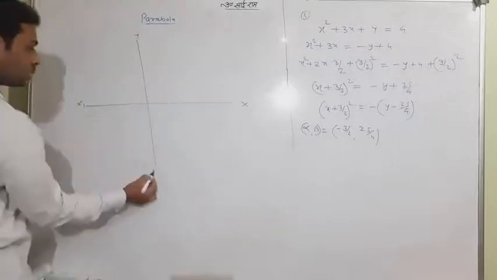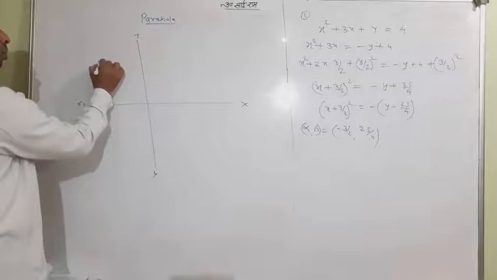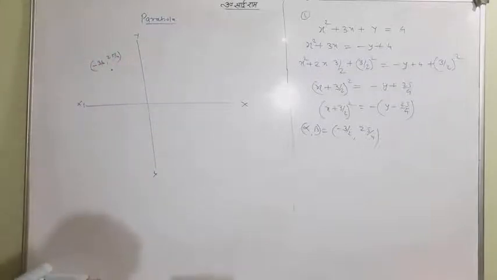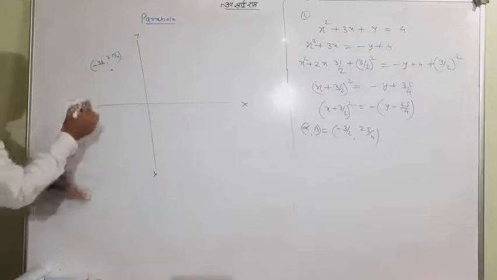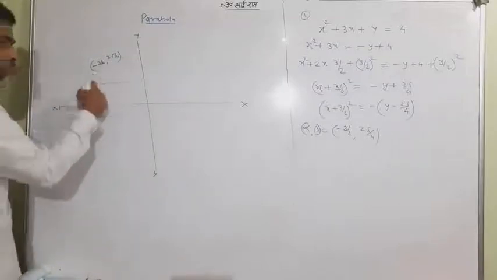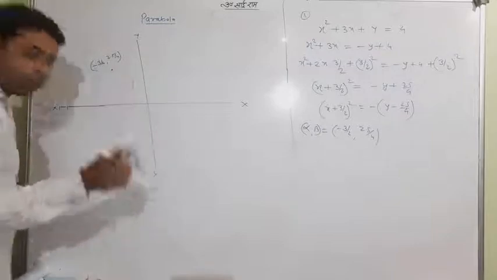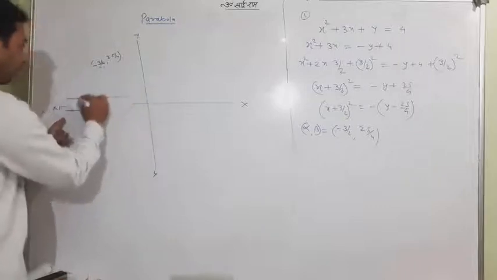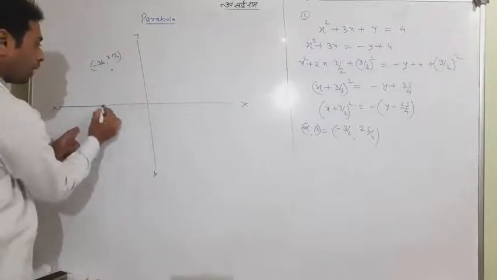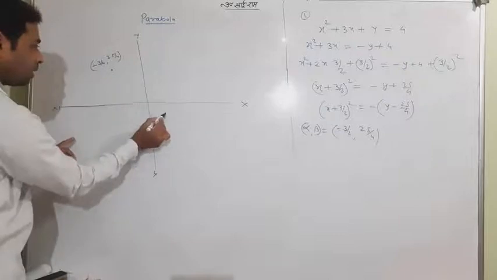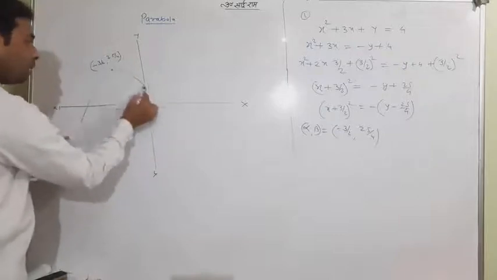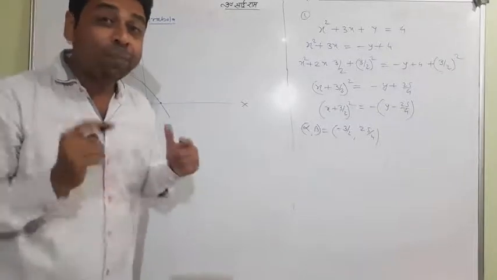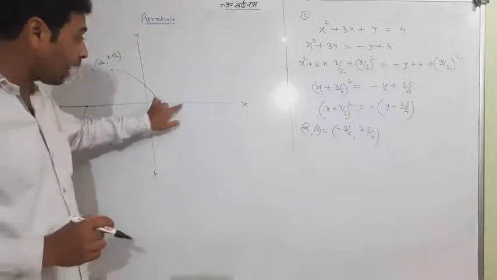This is the point minus 3 by 2 and 25 by 4. The question is, we know that it is downward, but one question is arising in our mind: by which point is it passing? This point or this point or this point? It may be like this, it may be like this, it may be like this. Ultimately, it will cut the x-axis. Can we find the intersection point of the graph and the x-axis?